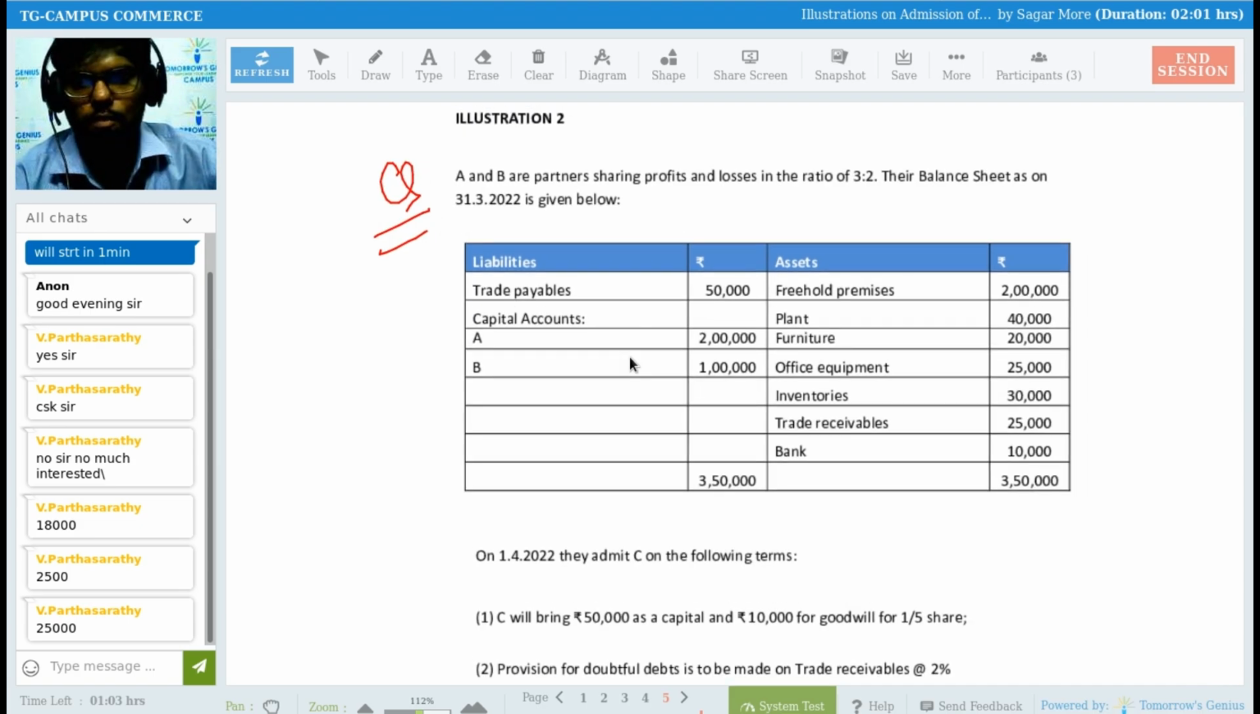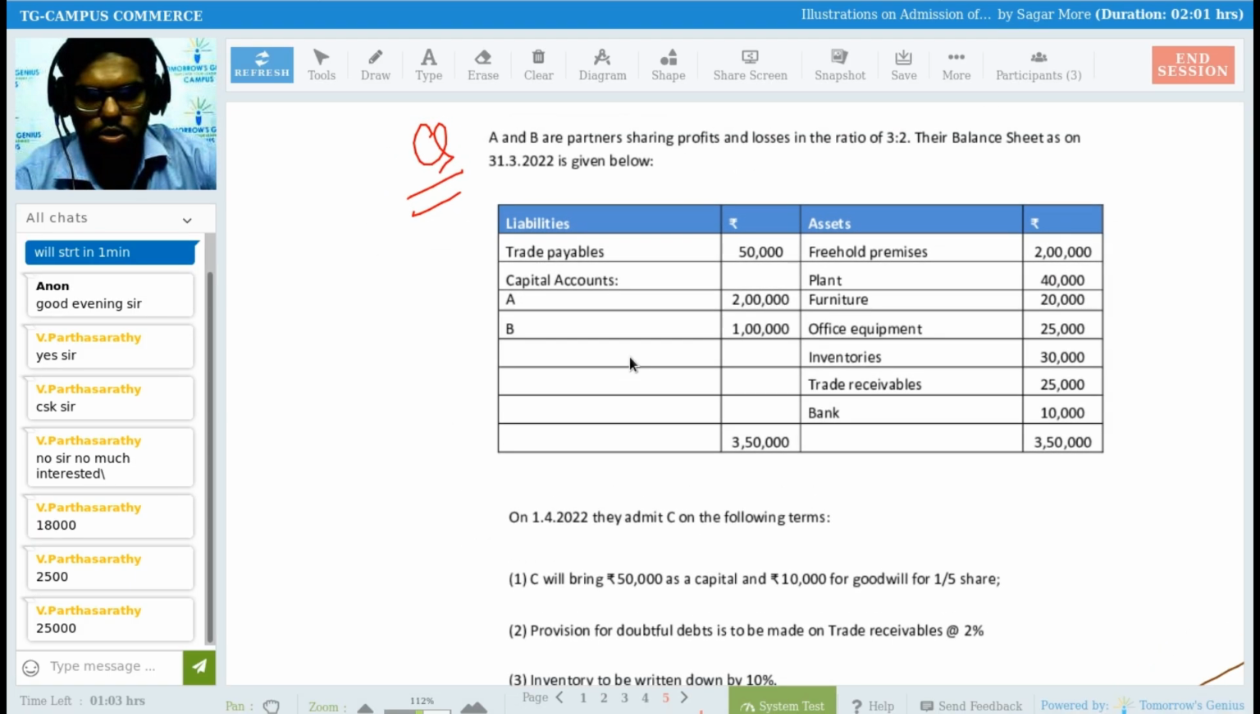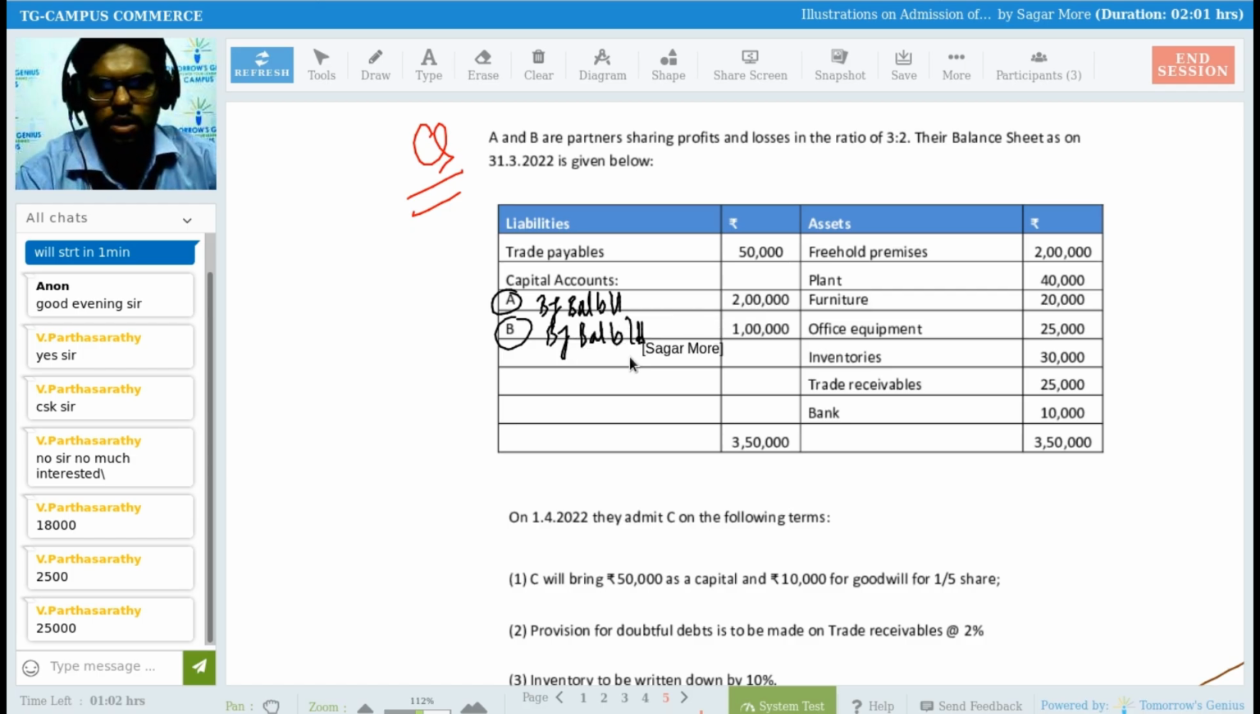A and B are partners sharing the profits and losses in the ratio of 3:2, right? And their balance sheet as on 31st of March 2022 is provided. So what we are going to do first of all, the capital of A and B, we are going to write down on the capital account credit side, by balance brought down, 2 lakh and 1 lakh. On the balance sheet asset side, there is no profit and loss account balance, and even on the liability side there is no profit and loss account. There are no reserves and surplus.